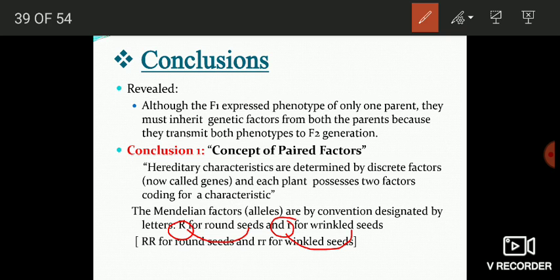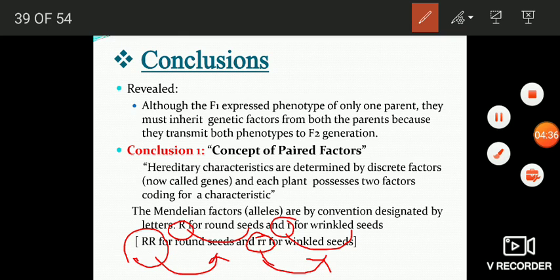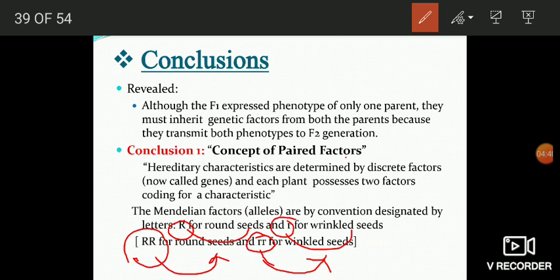So the plant possessing the genotype capital RR denotes that the plant produces round seeds, and the plant possessing the genotype small rr denotes that the plant produces wrinkled seeds. This is all about the concept of paired factors.